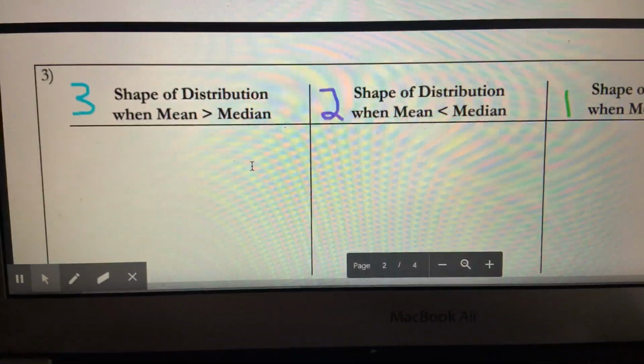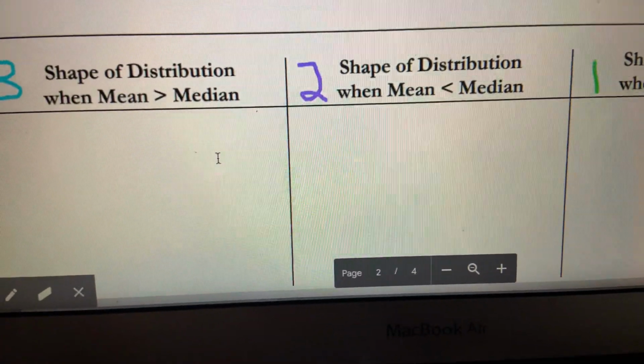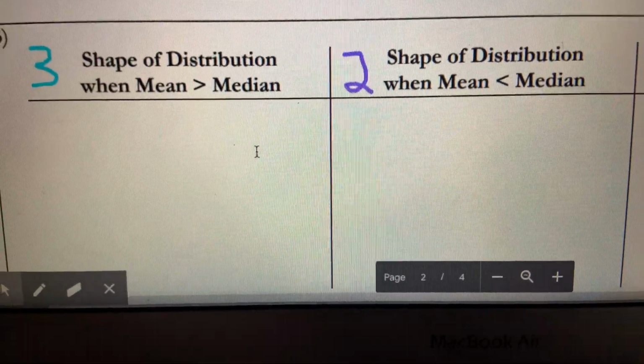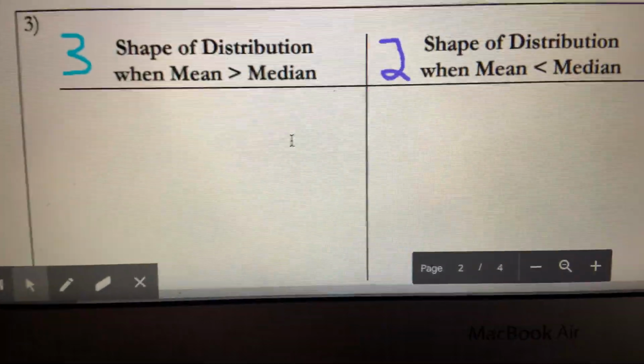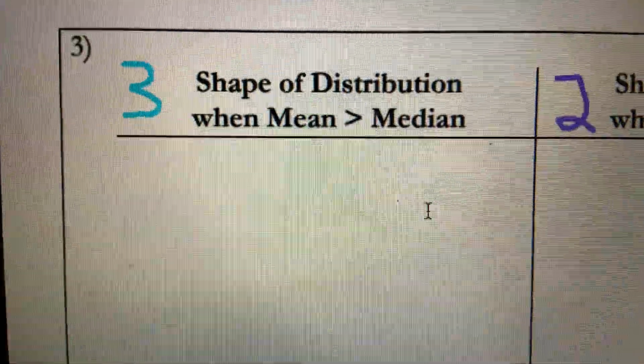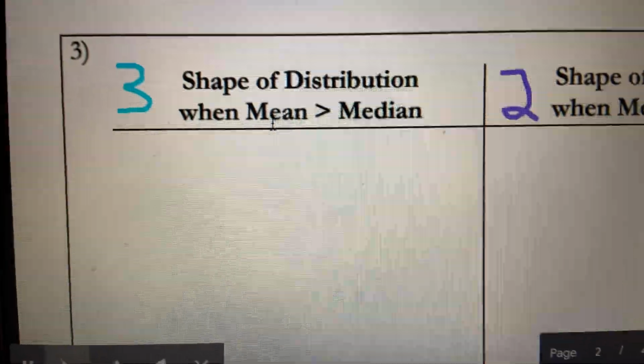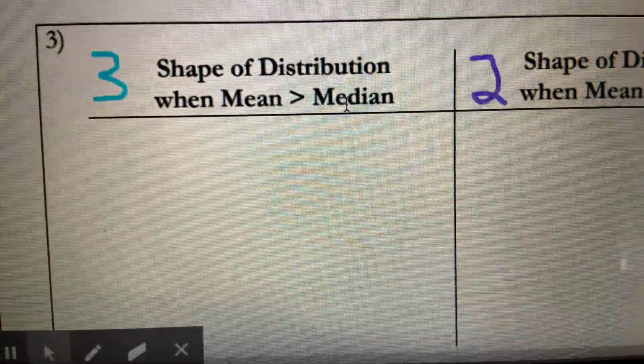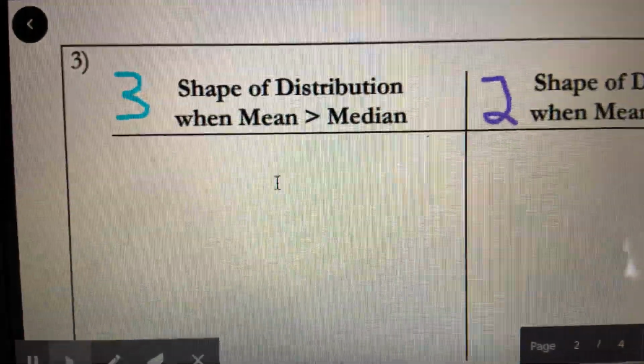All right, this next video, we're going to talk about the shapes of distributions when we compare the mean and median of the data. So let's zoom in on the first one. The first one is what happens to the shape when the mean is greater than the median. And to compare them, we're going to go up to distribution number 3.